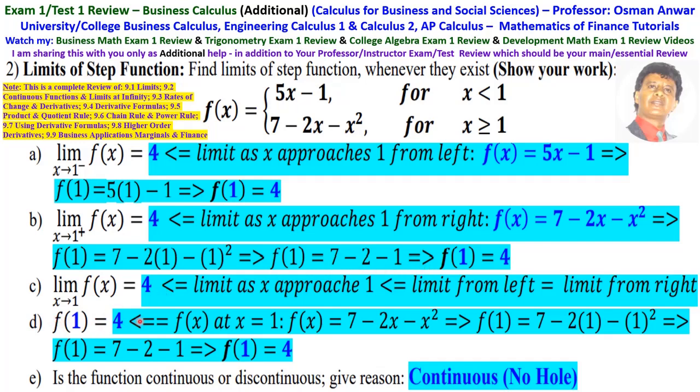Then f of 1 is when x is equal to 1, which uses this function, f of x equals 7 minus 2x minus x squared. Then f of 1 is 7 minus 2 times 1 minus 1 squared, which is 4. So the limit from the left equals the limit from the right, which makes the limit exist, it is 4. And f of 1 is 4, that means this function is continuous.